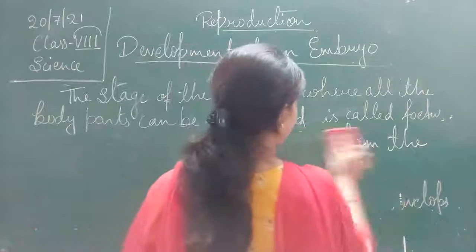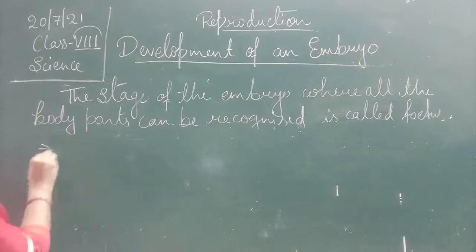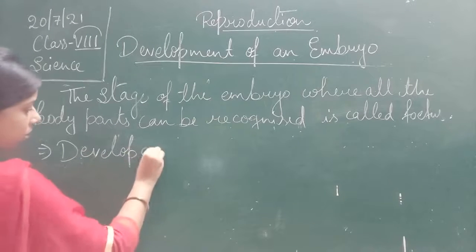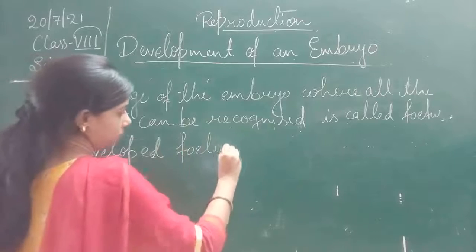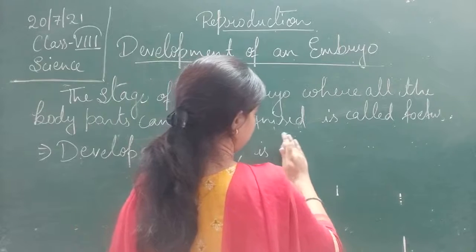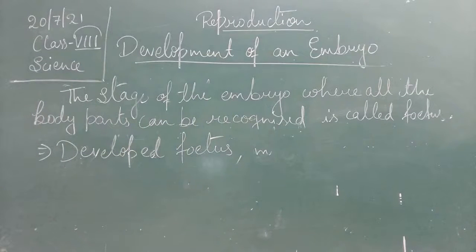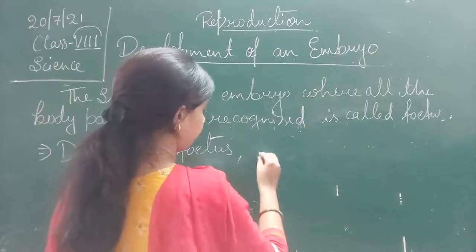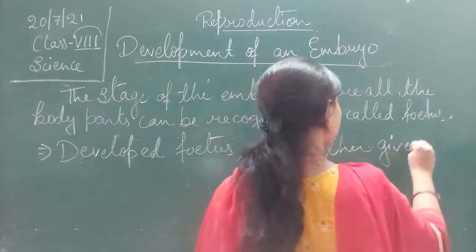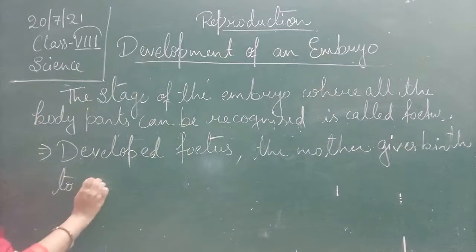Now the fetus grows, and the developed fetus, the mother gives birth to a baby.